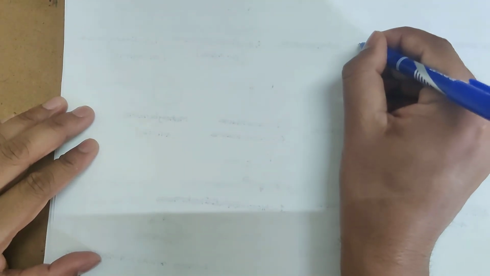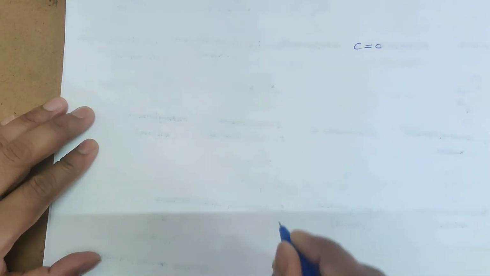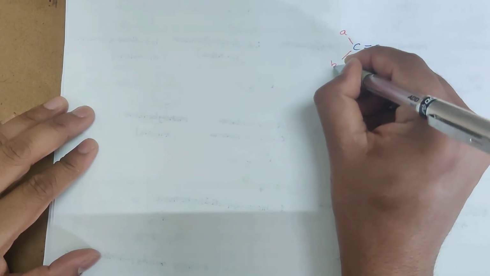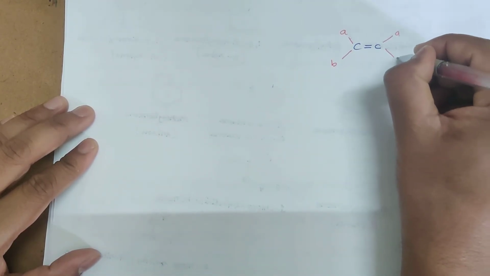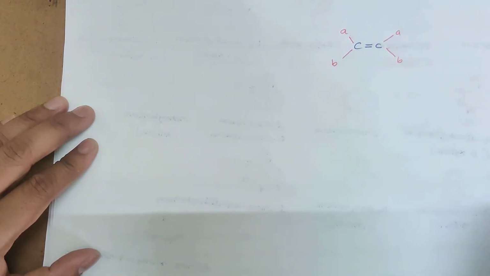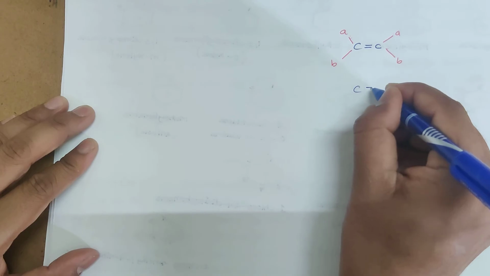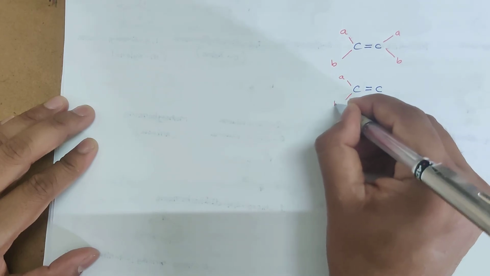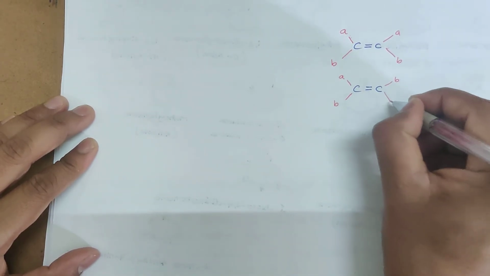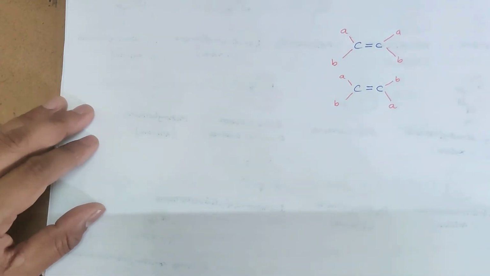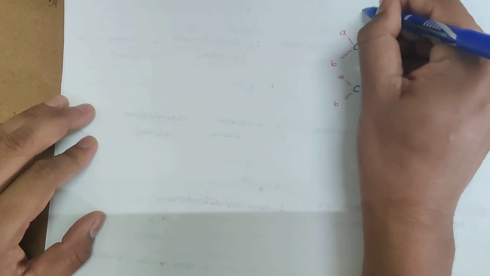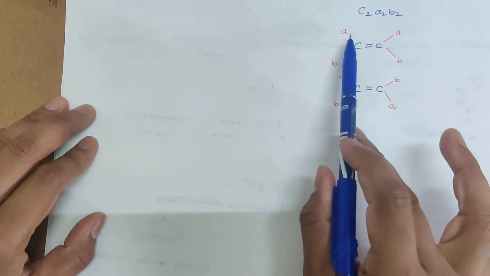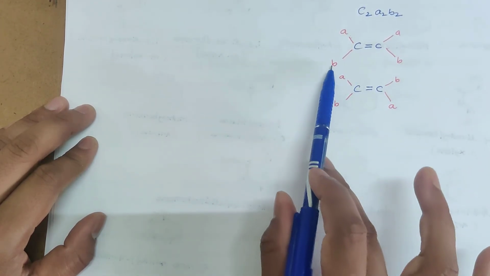A molecule is C double bond C. Here a carbon atom is attached to A and B, and here also carbon is attached to A and B. With the same molecular formula, C double bond C, here this is attached to A and B, and it is also attached to A and B, but the relative positions of the atoms are different. But both have the same molecular formula, C2A2B2. Now, here both the A's are on the same side, but here they are on opposite sides.